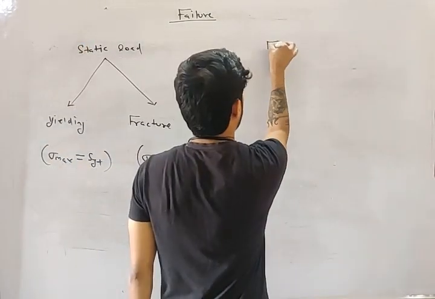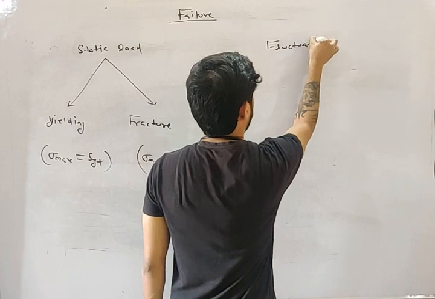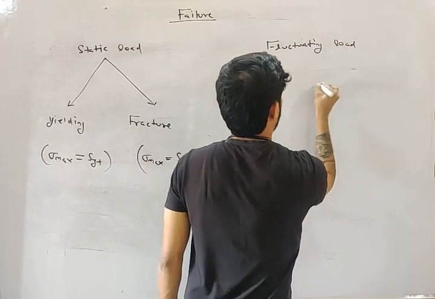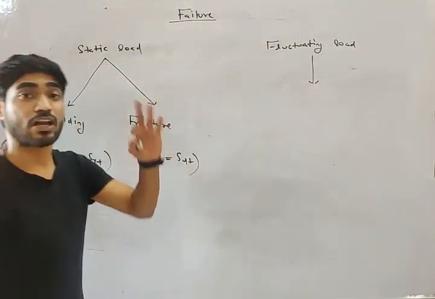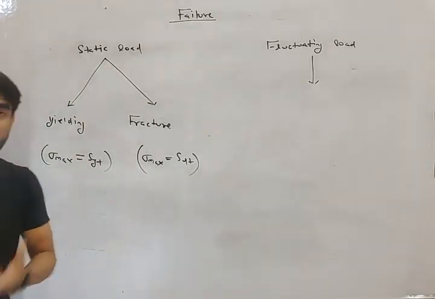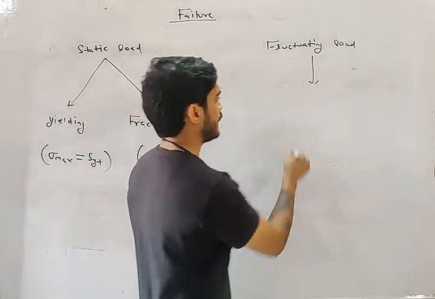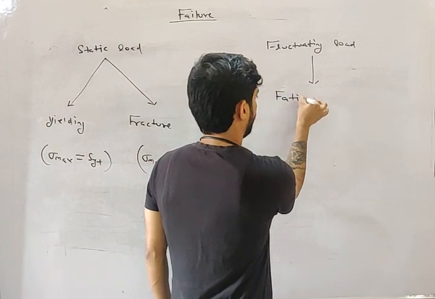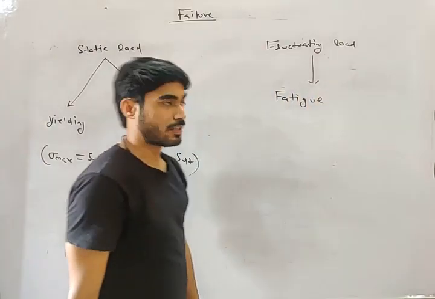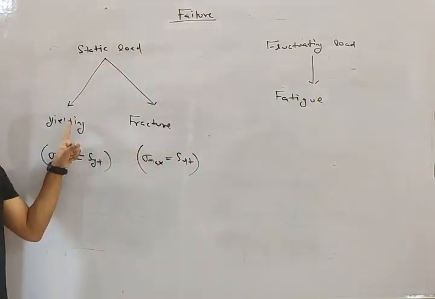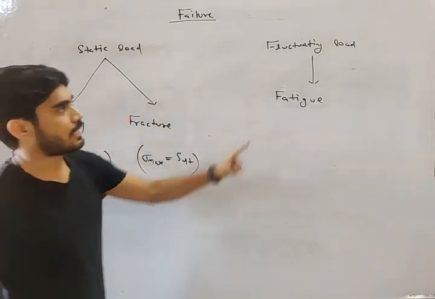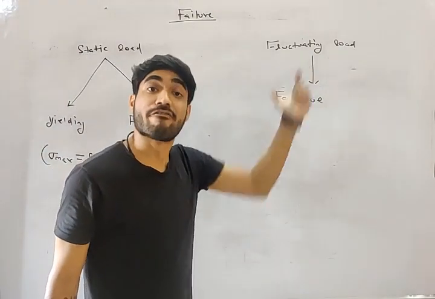But under fluctuating load, how does the material fail? Under fluctuating load, the material fails due to fatigue. Under static load, it fails due to yielding or fracture. Under fluctuating load, it fails due to fatigue.